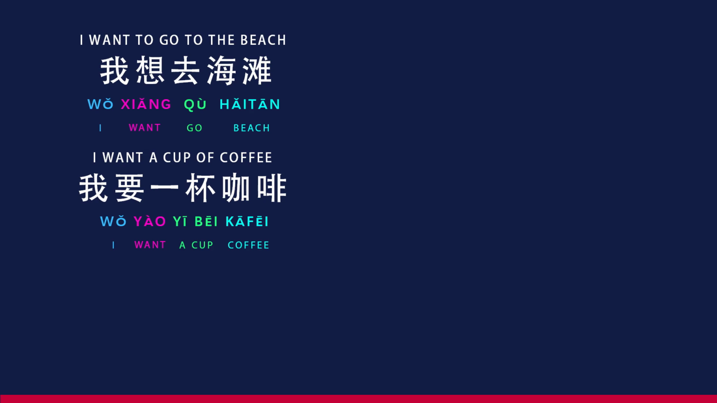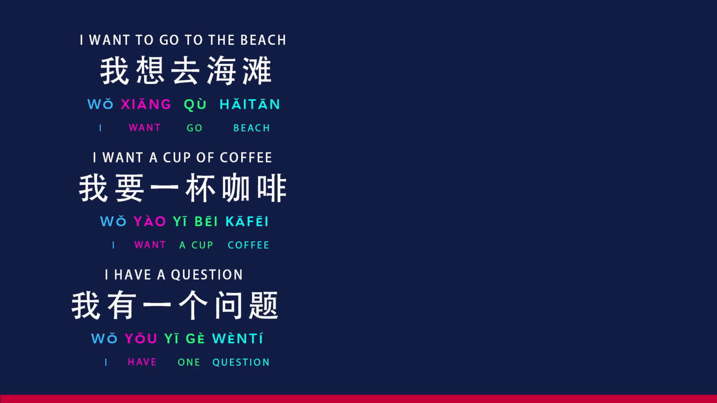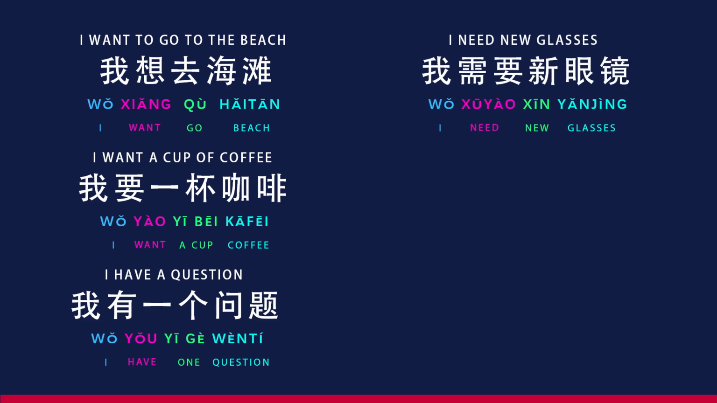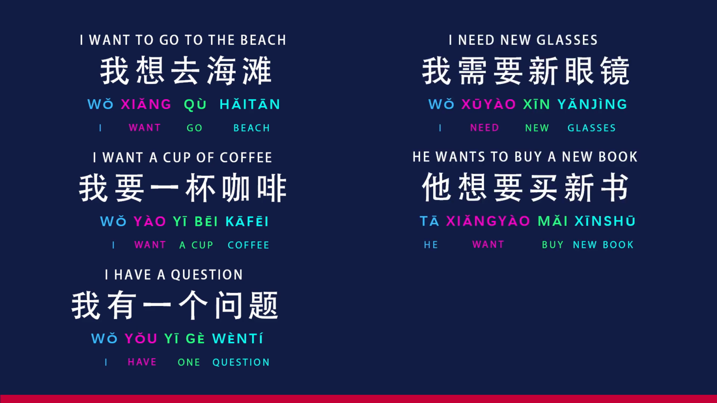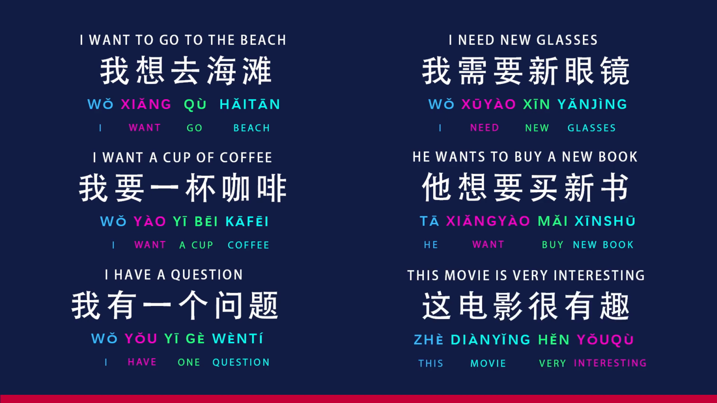我想去海滩。I want to go to the beach. 我要一杯咖啡。I want a cup of coffee. 我有一个问题。I have a question. 我需要新眼镜。I need new glasses. 他想要买新书。He wants to buy a new book. 这电影很有趣。This movie is very interesting.